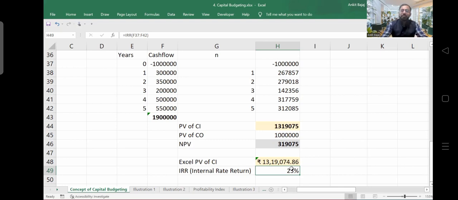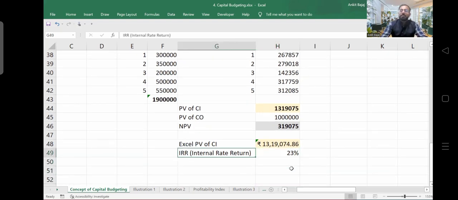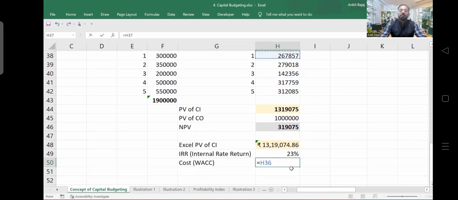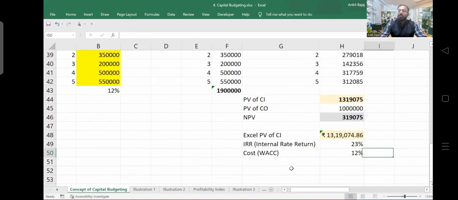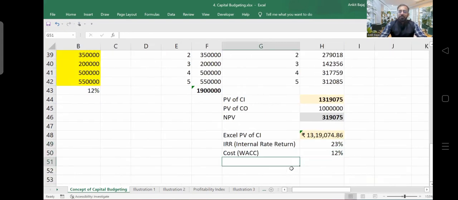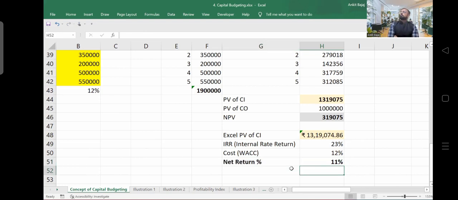That is 23%, right? Now, if your return is 23%, and we have seen the cost also, what is the cost of business? 12%. Very good. Cost of business is 12%. That is weighted average cost of capital. So here, cost of business is 12% and return of business is 23%. So what is going to be the net return? It is going to be 23 minus 12. Net return is 11%, right? Your net return is 11%. Is it clear, guys? समझा क्या? Huh?